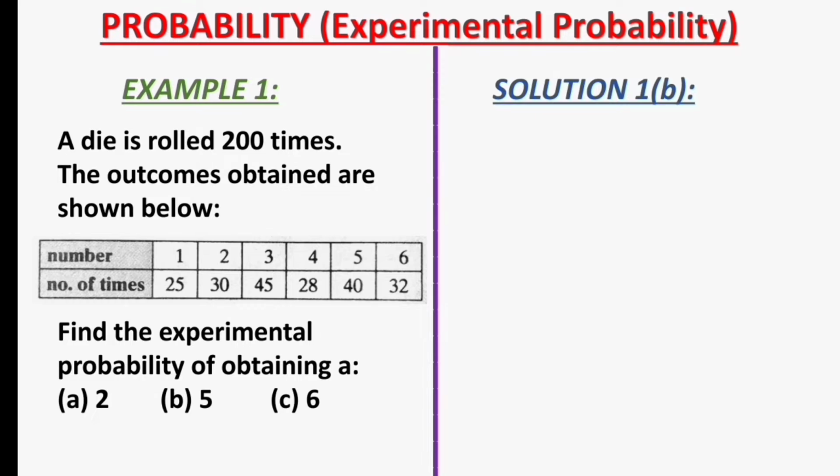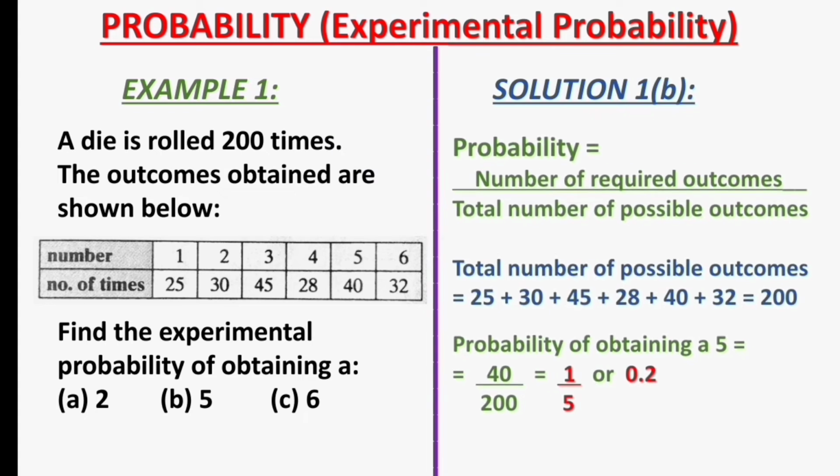Using the method explained in the solution in example 1A, can you find the probability of obtaining a 5 in example 1B? Let's see if you can. The probability of obtaining a 5 is 40, representing the number of required outcomes for a 5, divided by 200, representing the total number of possible outcomes. That should give us 1 over 5 or 0.2. I hope you got that right.